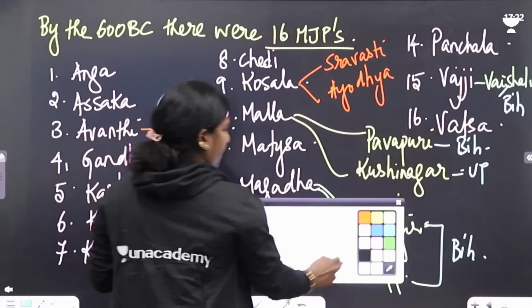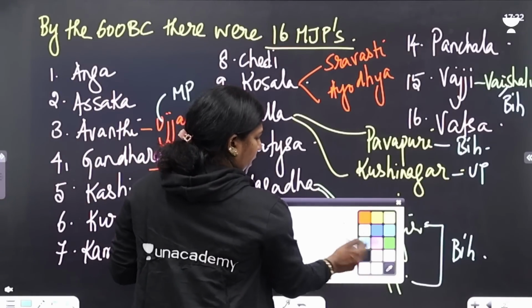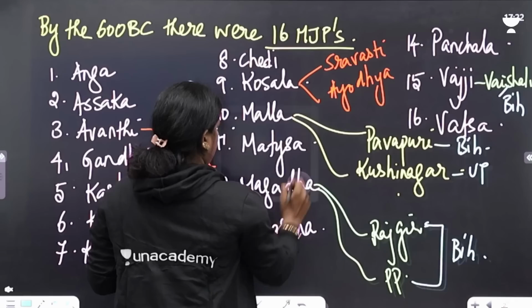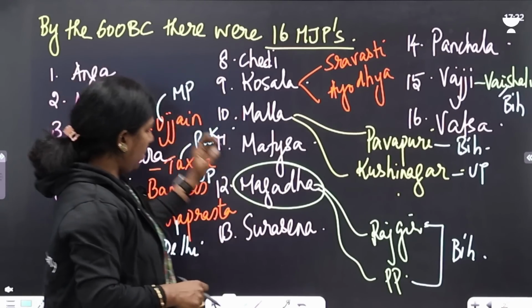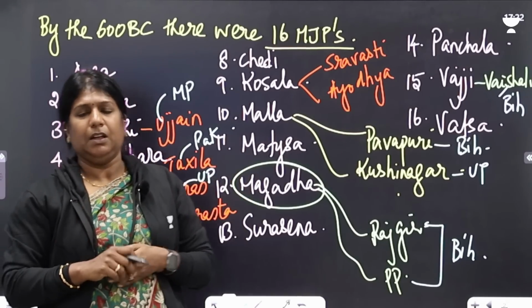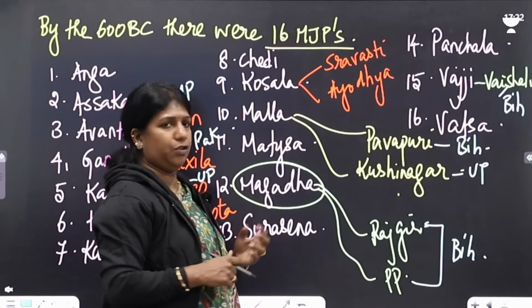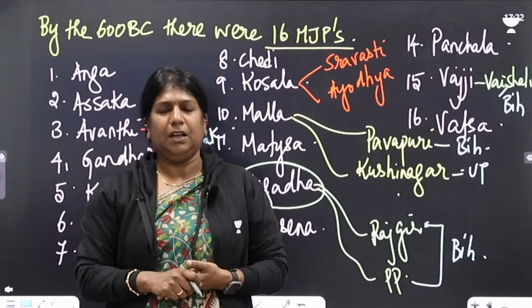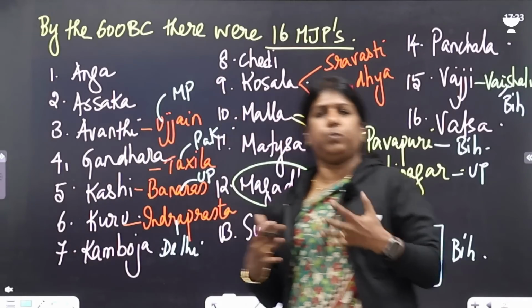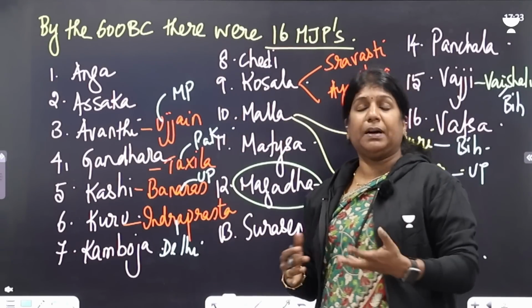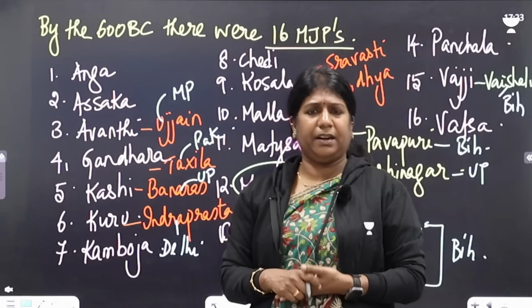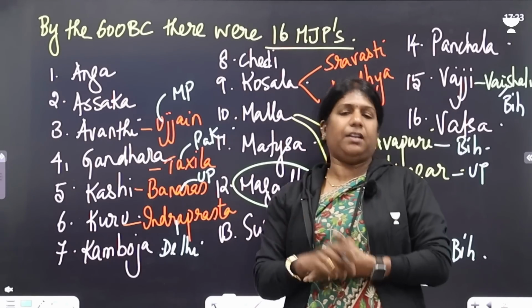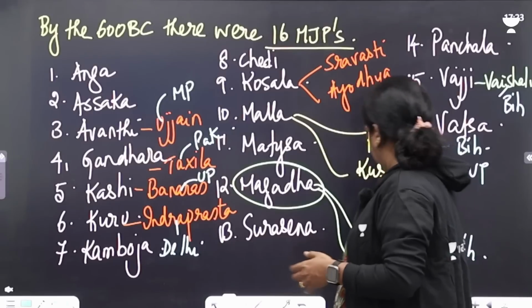Among the 16 Mahajanapadas, one was very prominent and we call that the super important kingdom, and that was none other than Magadha. Magadha was the strongest, Magadha was the biggest. So the history of the 6th century revolves around Magadha. So let's see what happened in the Magadha kingdom. How was Magadha divided? Who ruled Magadha? And where is Magadha located in today's state? Which state is collectively called Magadha? So the next one we are moving on to is the Magadha kingdom.